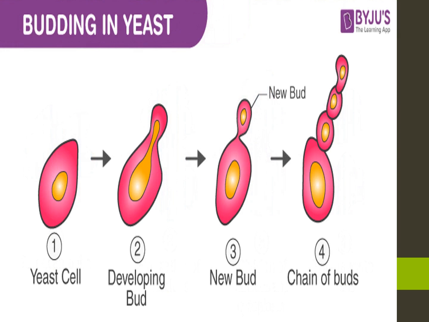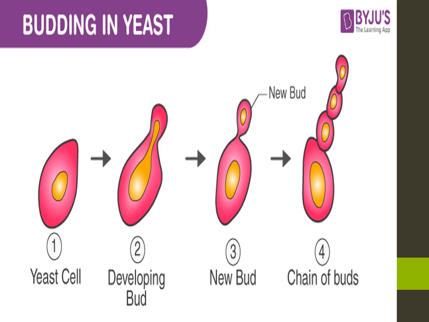Next one, we have to see budding in yeast. Yeast also shows budding. Budding means a new bud will come: formation of a daughter individual from a small projection, a bud-like small projection.